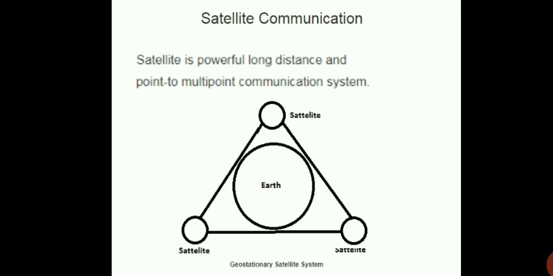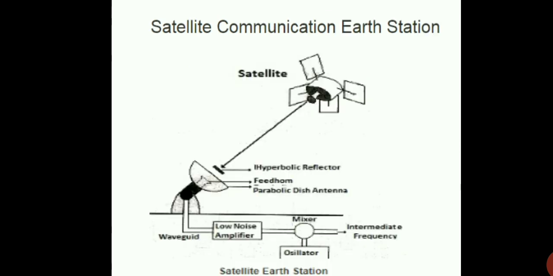In this block diagram, the earth is in the center and the other three satellites are in a triangle space. It is one kind of geostationary satellite system. So satellite communication earth system has some block diagrams.